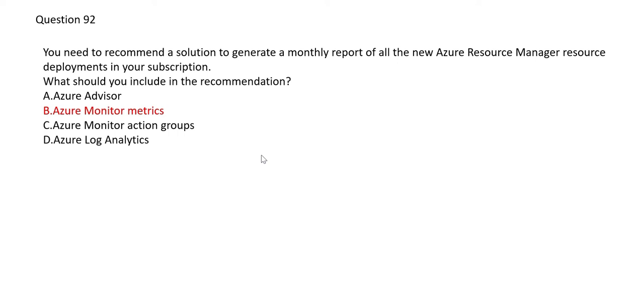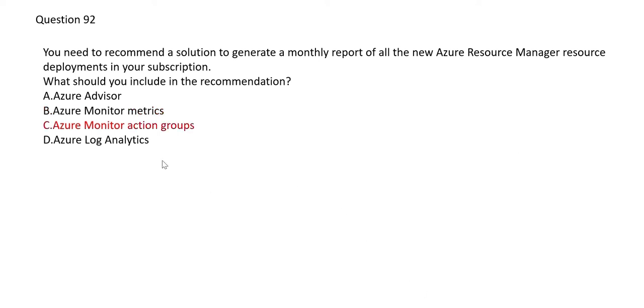Monitor metrics is just useful if you want to monitor the resource, and then, suppose the CPU utilization is 80%, you decide that a scale set should be spawned for the VM. So two more VMs will be created for that purpose. Also, suppose you want to know which hour of the day the metric is high with respect to CPU or compute utilization, then you can use this. Here it is of no use in this question.